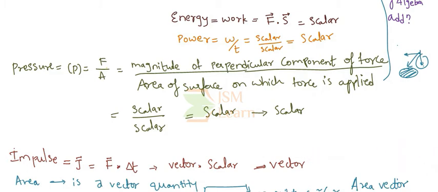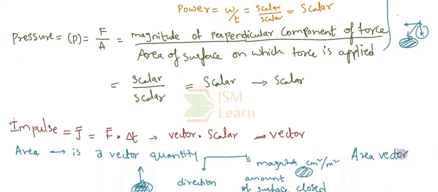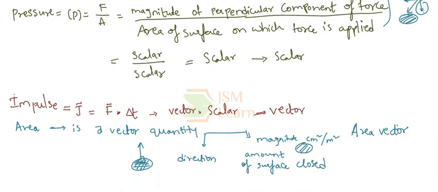Moving on, we come to the area. Most of the students have a great confusion whether the area is a vector or scalar. On the whole, area is strictly considered as a vector quantity. The vector form of the area is called the area vector.